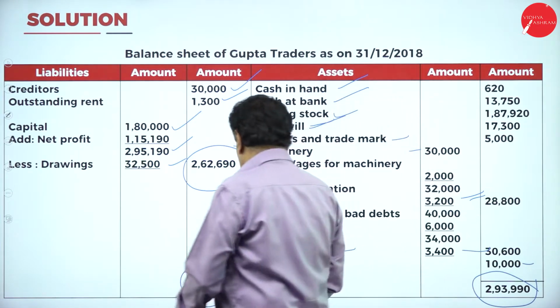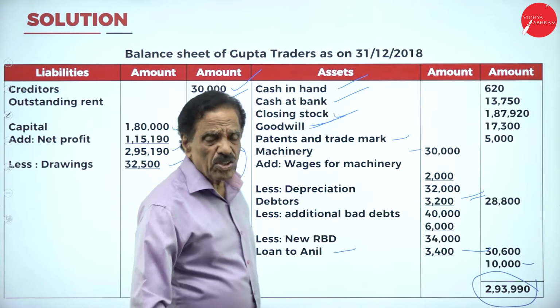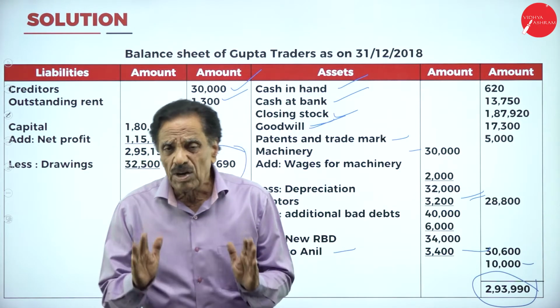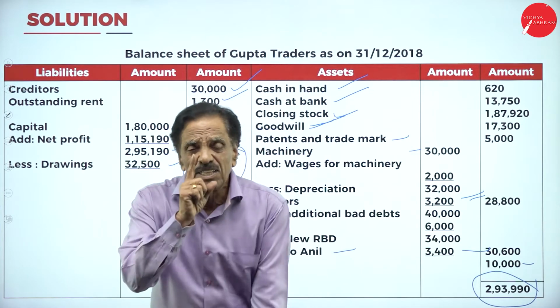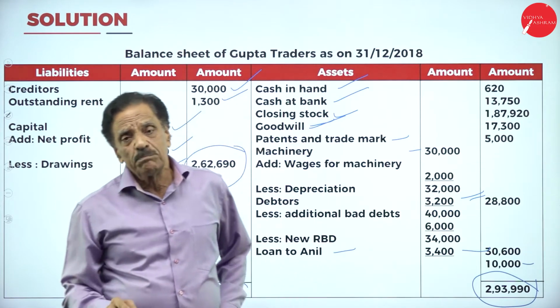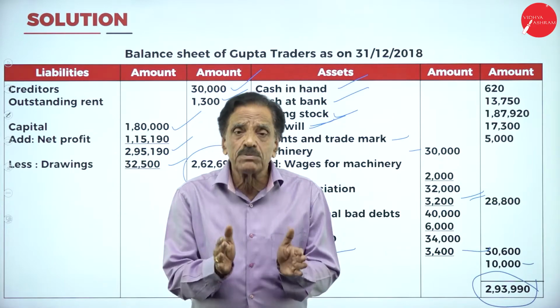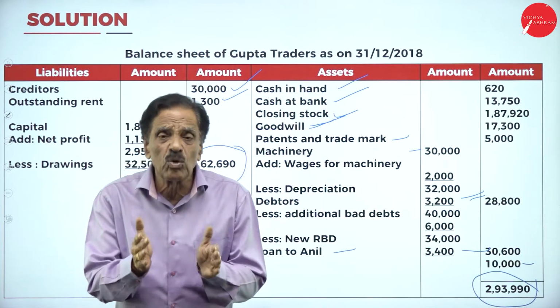2,62,690. Total of this, no, 2,93,990. One thing you have to understand, whatever we have given in the trial balance, that will appear only once. Whatever given in the adjustment, that will appear twice or thrice. I will repeat, whatever the items that comes from the trial balance should appear only once.